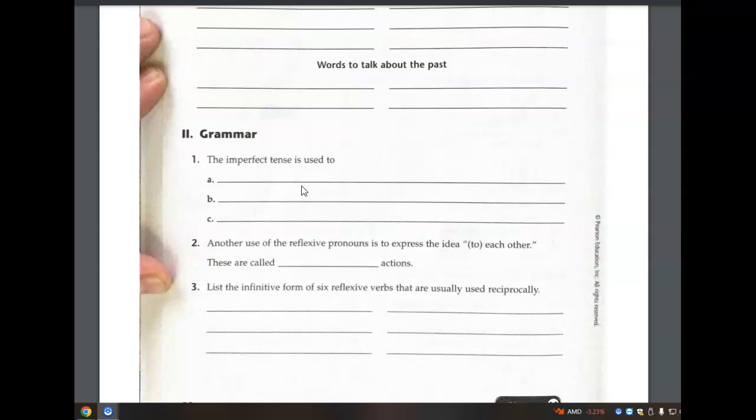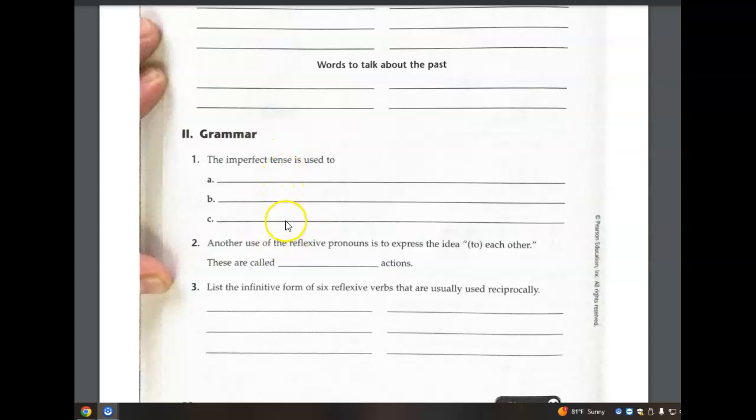Normalmente, usualmente, típicamente, generalmente. And then age, to talk about how old you were when something happened. Time, to express time in the past. And weather. Age, time, and weather. Anytime we refer to those three concepts, and I think that's probably what they want you to put here.